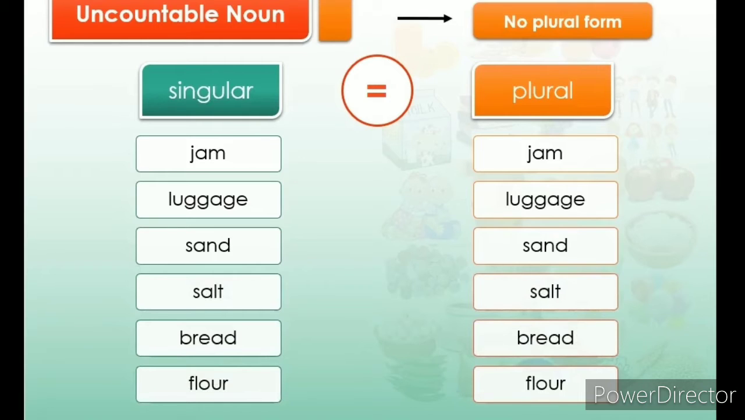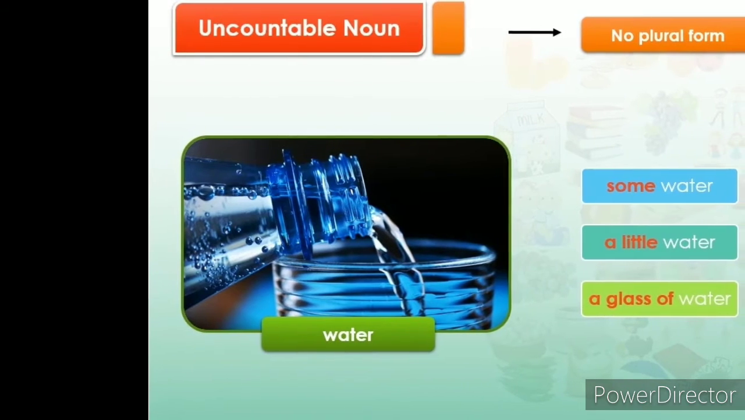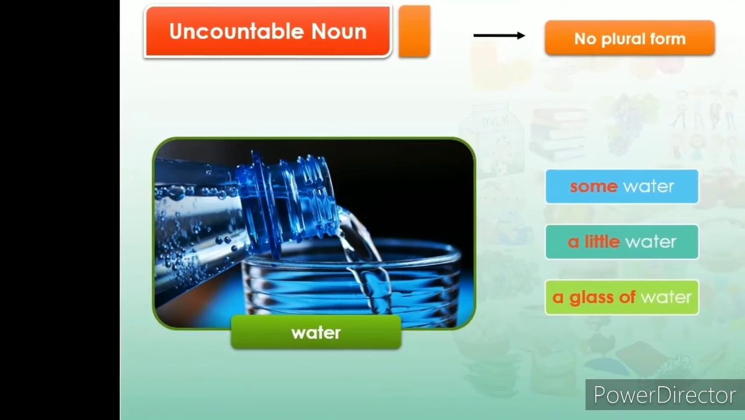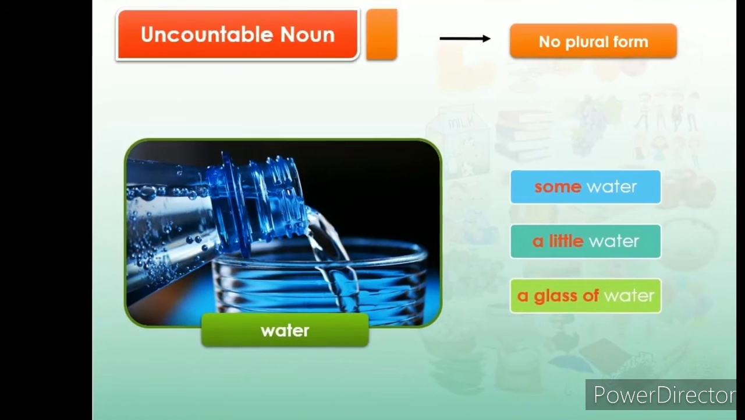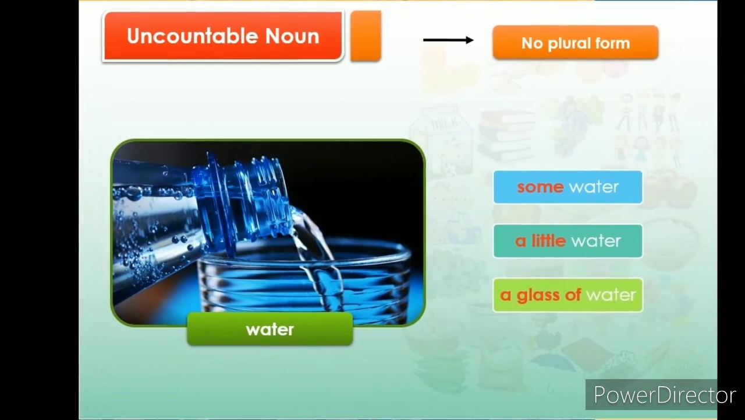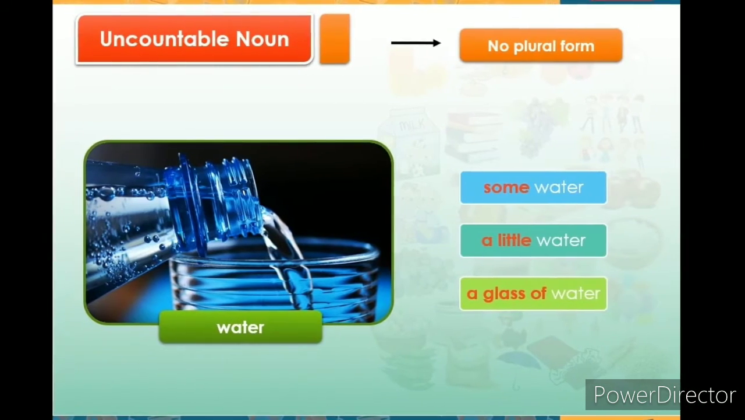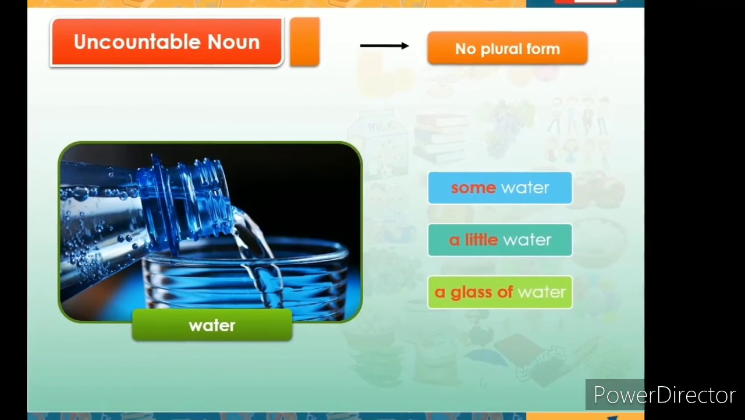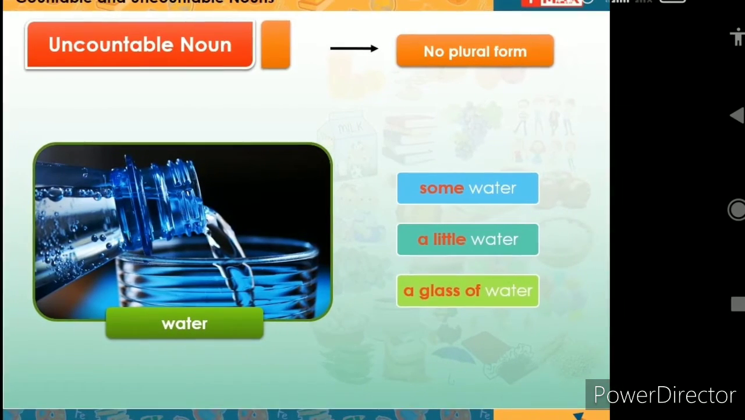Now look at this uncountable noun, water. Some water, a little water, a glass of water. I repeat once again: we can say some water, a little water, a glass of water. There is some water in the jug. There is little water in the bottle. Can I have a glass of water?